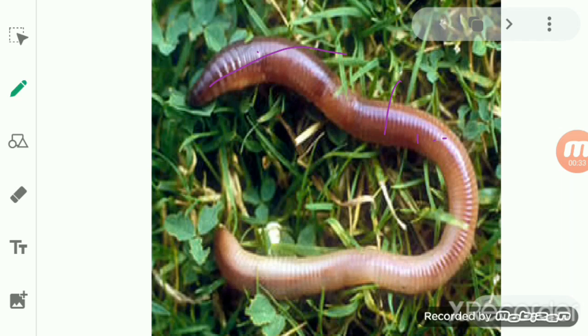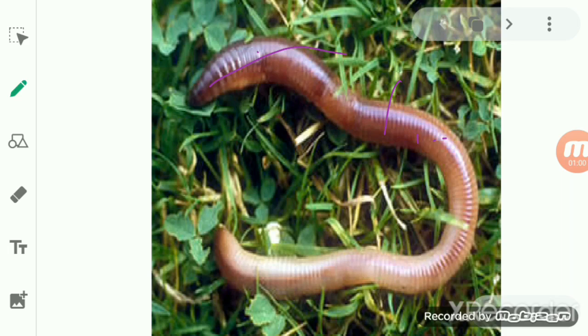All the segments are short and fat when the body is not moving at all. So the changes occur only when the earthworm moves. Only then do the segments of the earthworm's body change. Till then, all the segments are short and fat.